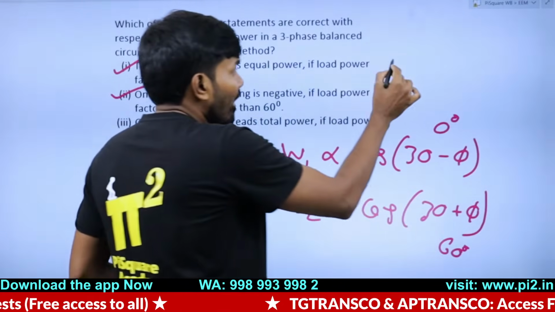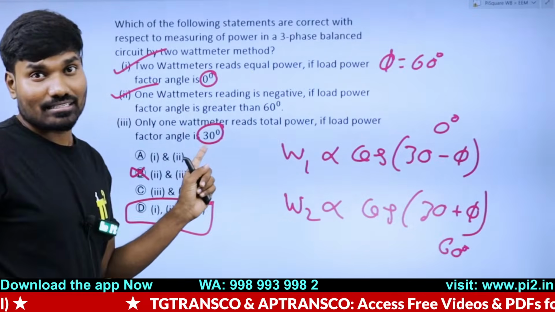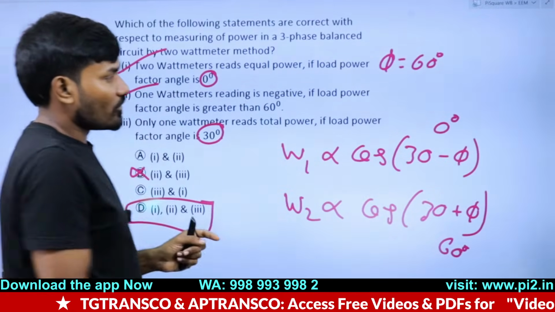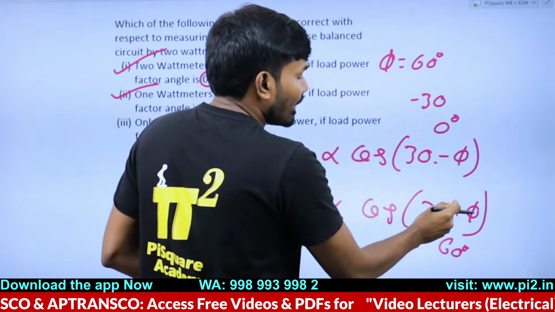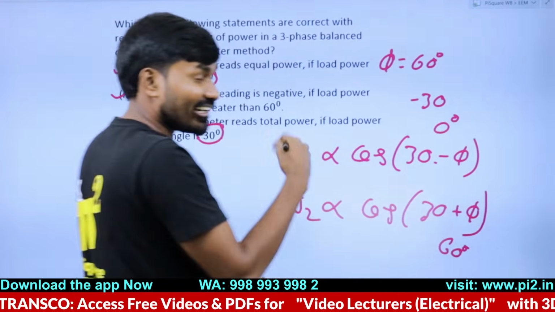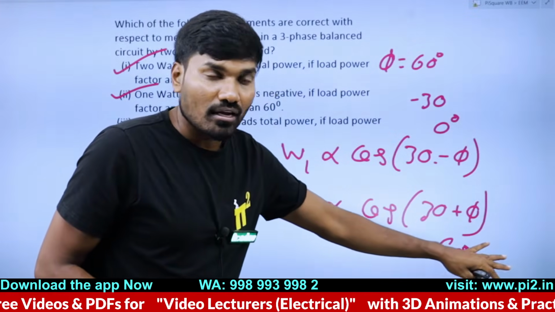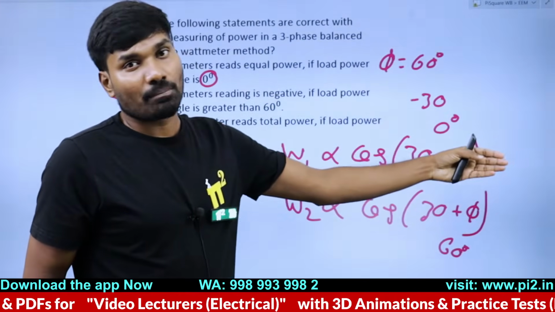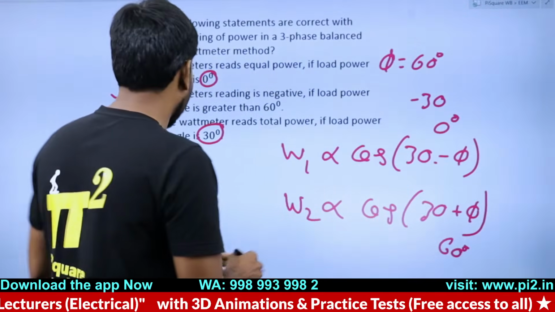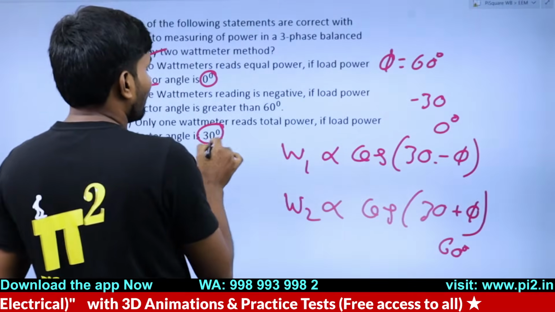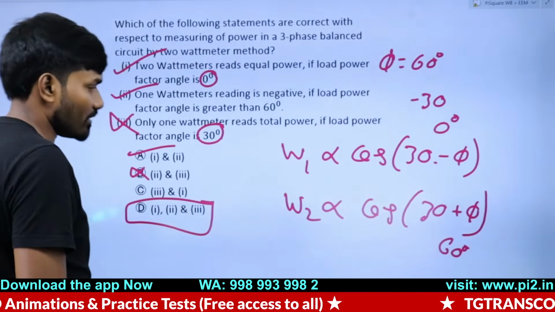If phi would have been 60 degrees, then this statement is right, because 30 minus 60 is minus 30 and 30 plus 60 is 90. Cos 90 is 0, so this value is totally 0, and the other value is showing the total power. I hope it's clear. So if it is 60, this would have been right. But for 30 degrees, this statement is definitely not right. So option A is right.